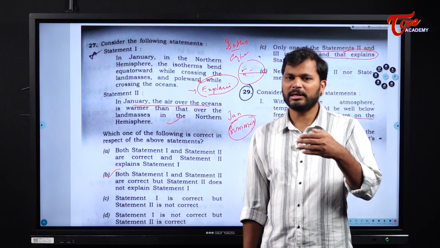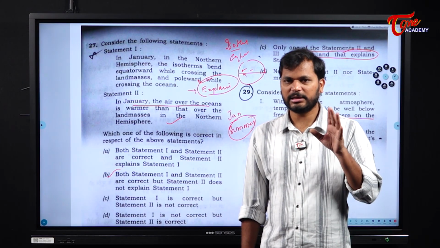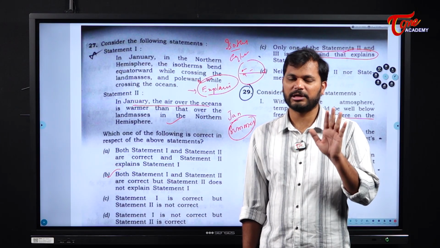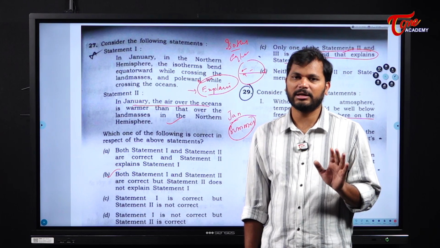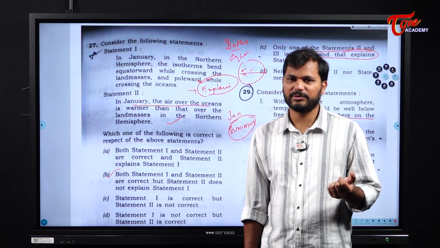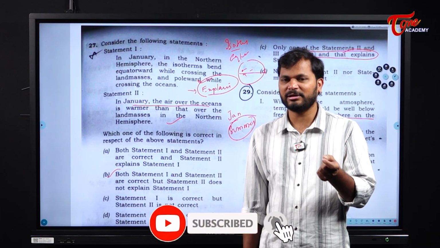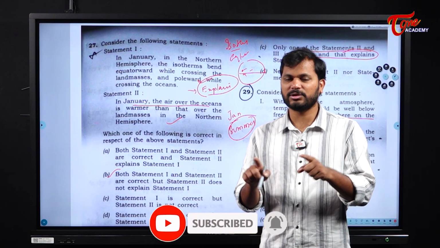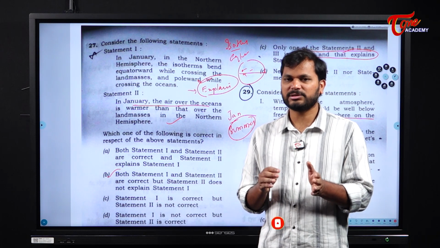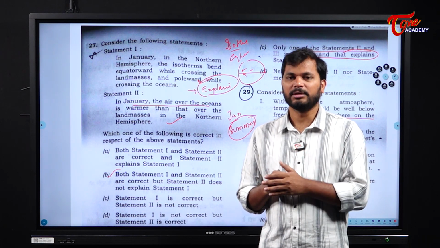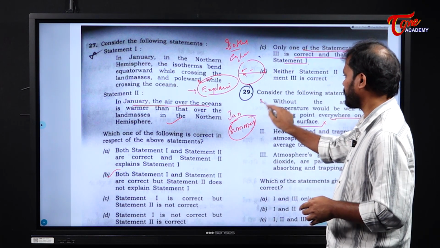But in the absence of atmosphere, there is more direct entry of sunlight on the surface of the earth. That is the reason there is an increase in temperature, and that increase is also not uniform because it depends on the inclination of the earth. So statement 1 is completely wrong.